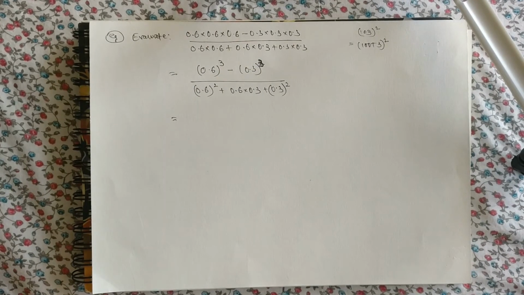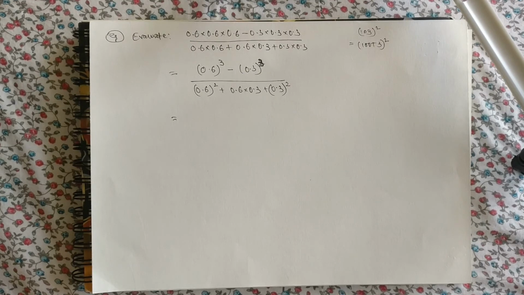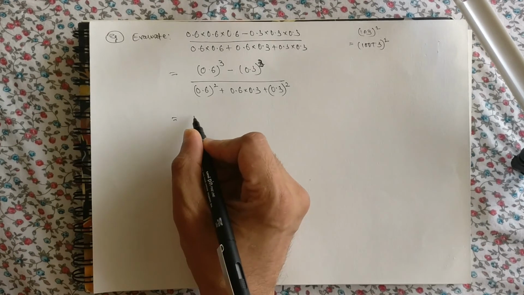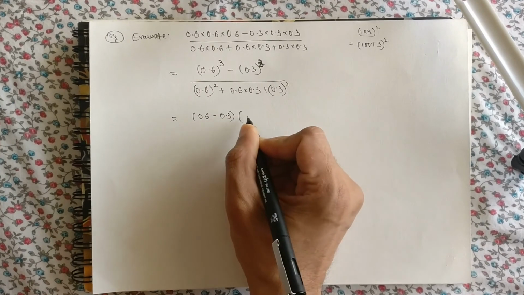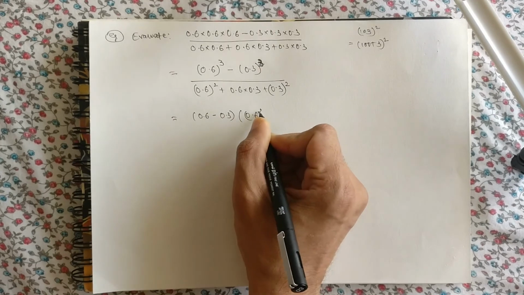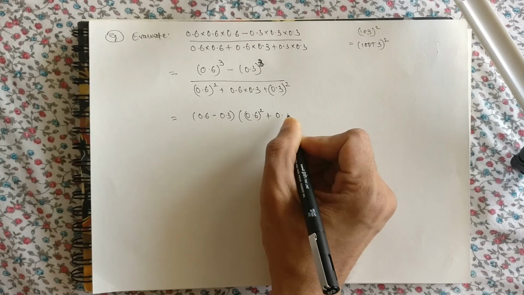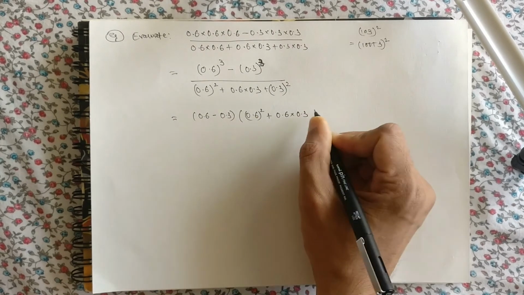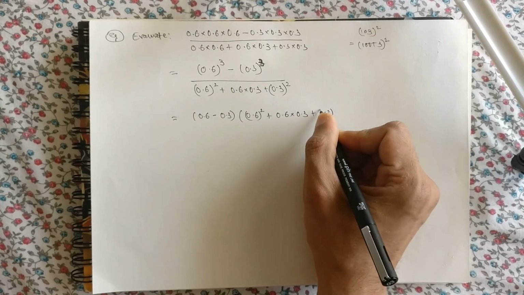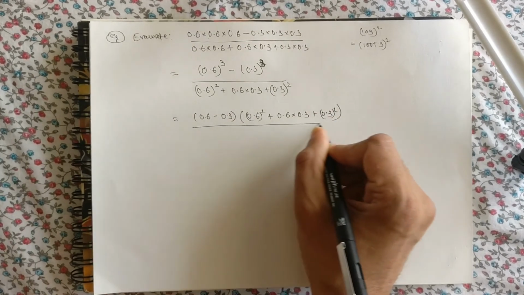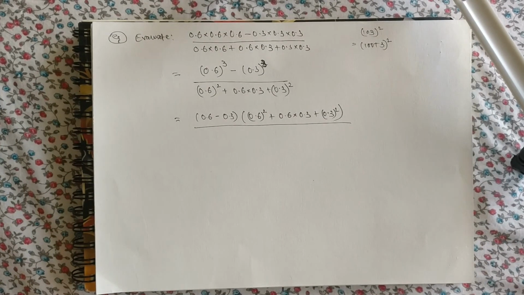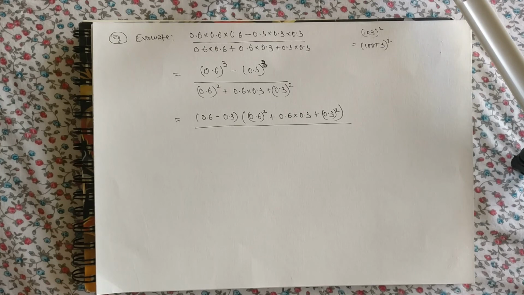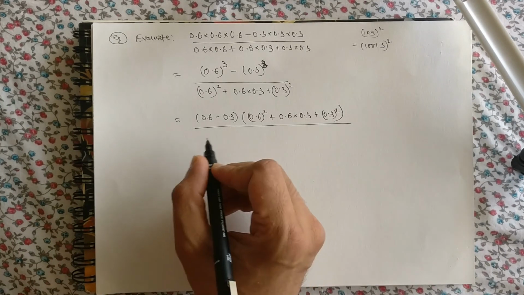So we are going to use the identity which we just studied, that is a cube minus b cube. What is a cube minus b cube? A minus b bracket a square plus ab plus b square. I just expanded the numerator using a cube minus b cube. I just discussed that identity with you just 10 minutes back, right?